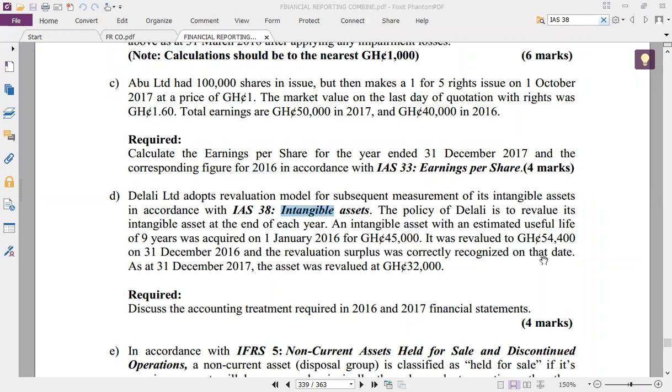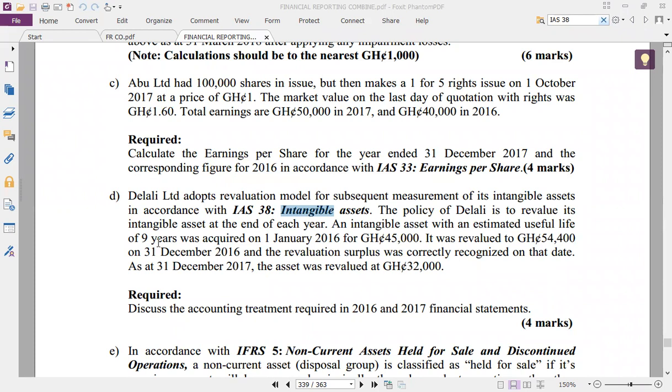It was revalued to 54,400 on 31st December 2016, and the revaluation surplus was correctly recognized, meaning it was recorded well on that date. After 31st December 2017, the asset was revalued at 32,000 cedis.